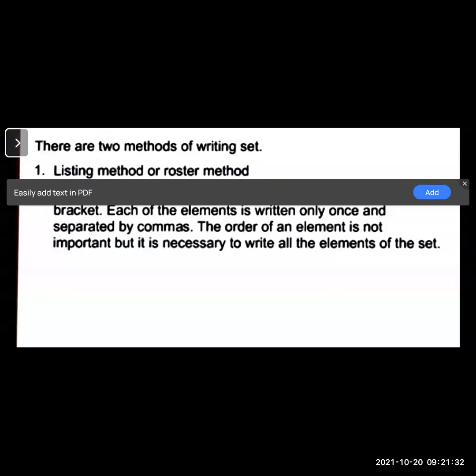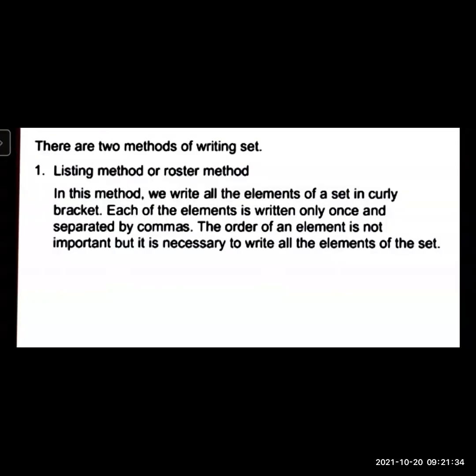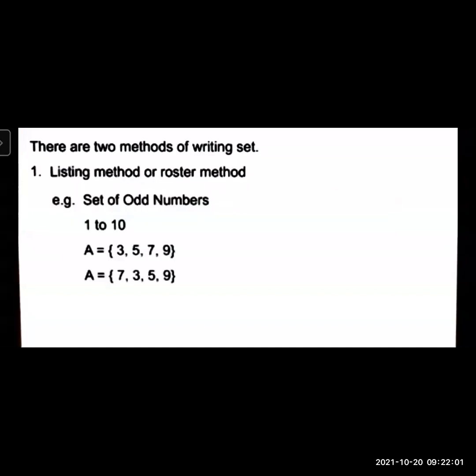Now we will see some examples written in the textbook, question page number 2 and 3. Listing method or roster method. Now clearly we will write down in this method, we write all the elements of a set in curly brackets. Each of the elements is written only once and separated by commas. The order of an element is not important, but it is necessary to write all the elements of the set. For example, set of odd numbers.